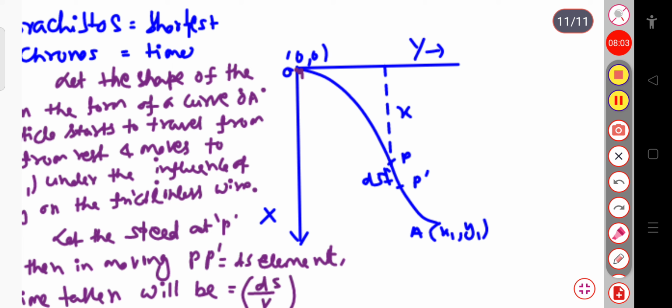So this is the kinetic energy, half mv square, which will be equal to mgx, where m is the mass of the particle.